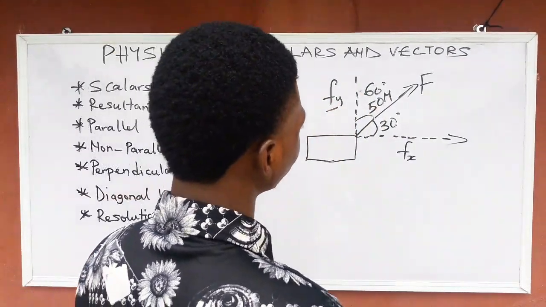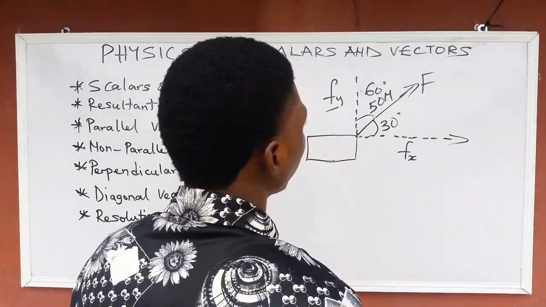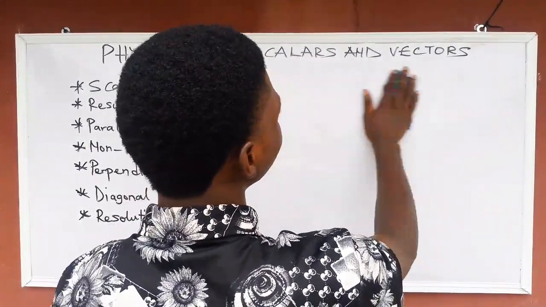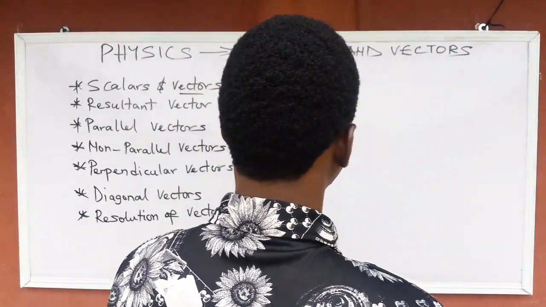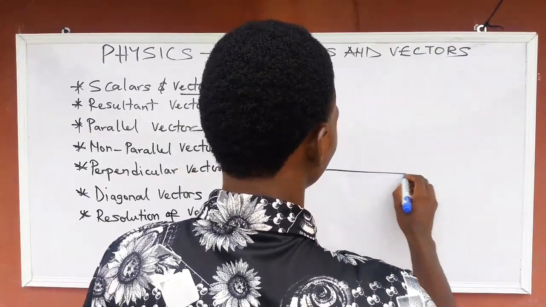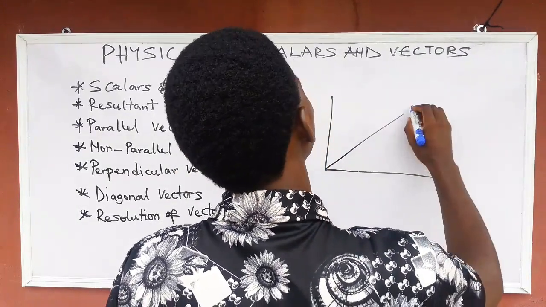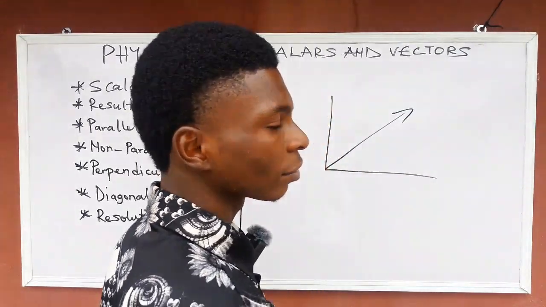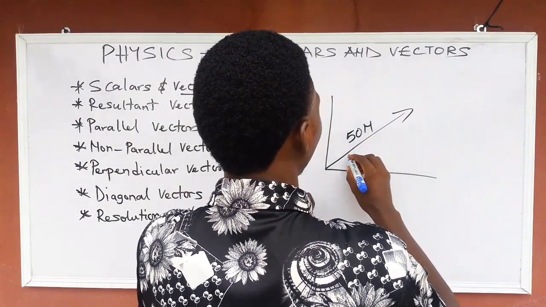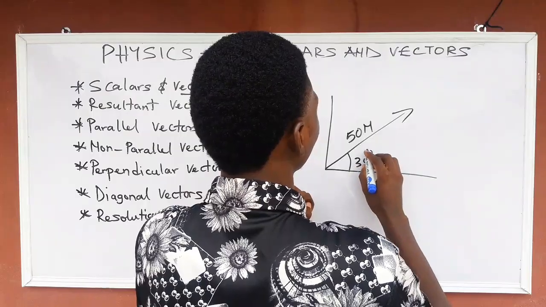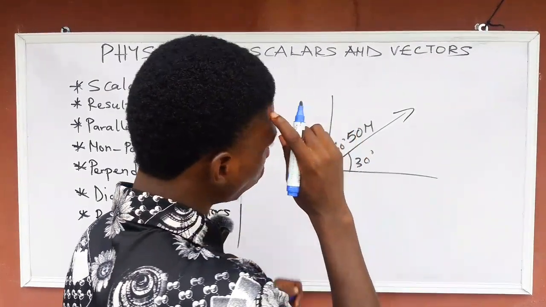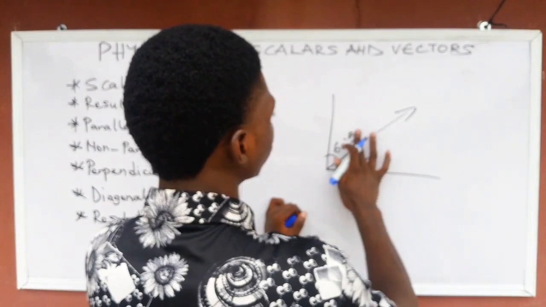So look at this now. Let me rub all. Because I know some of you still don't understand. So this is 50 Newton. And this side is 30 degrees. And this side is 60 degrees. Are you getting my point now? So this force